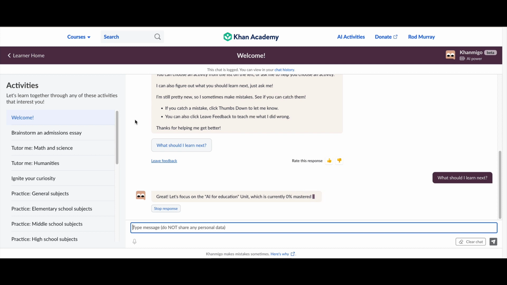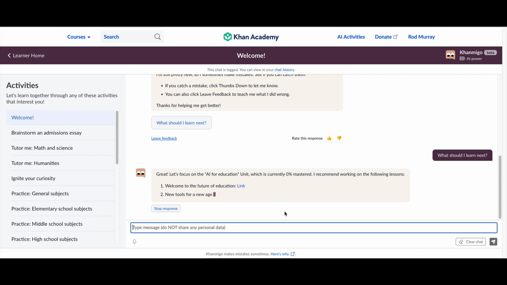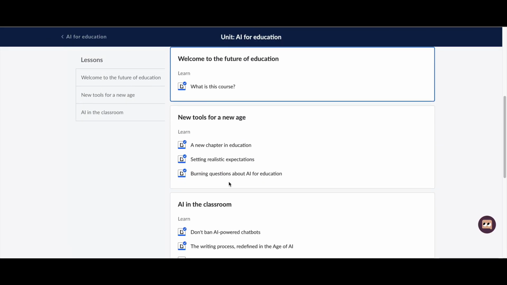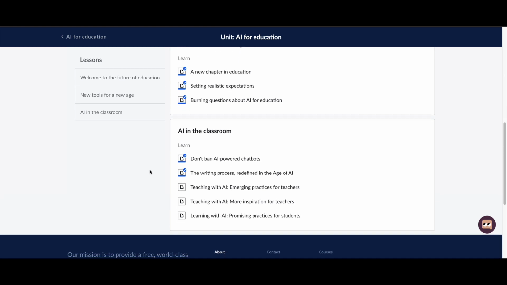And so here the conversation starts. Let's focus on AI for education. So it knows that I've already started AI for education. And so it's suggesting two links: Welcome to the future of education and new tools for a new age. So if I click on that, it'll take me to the standard educational content here.